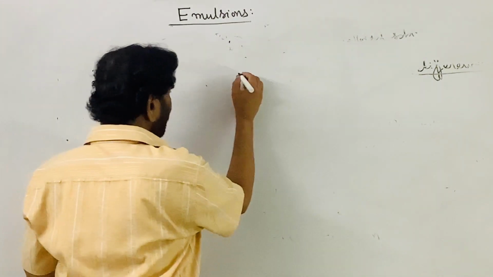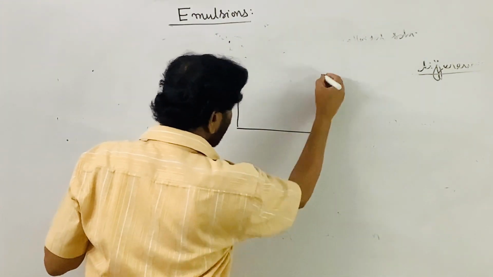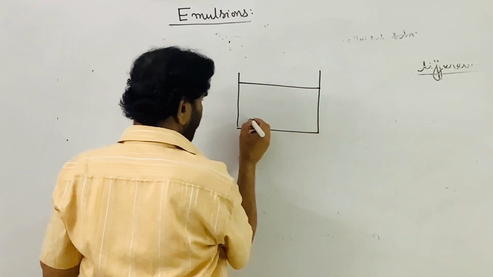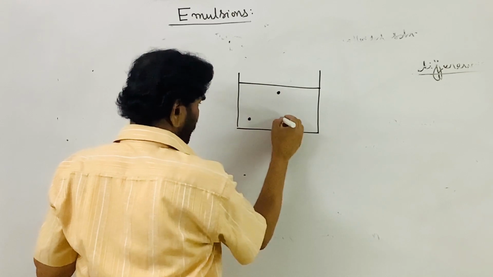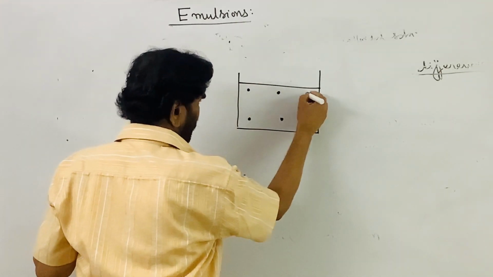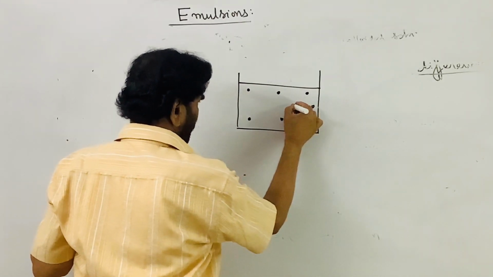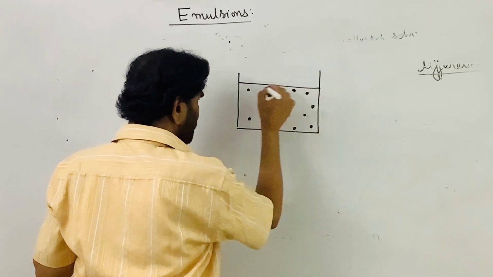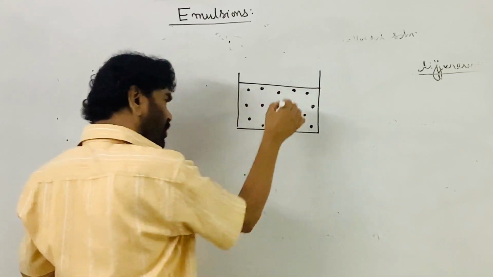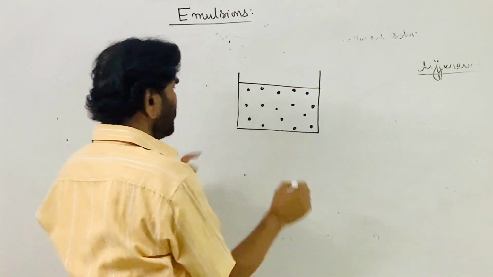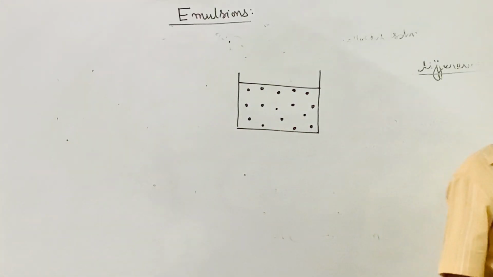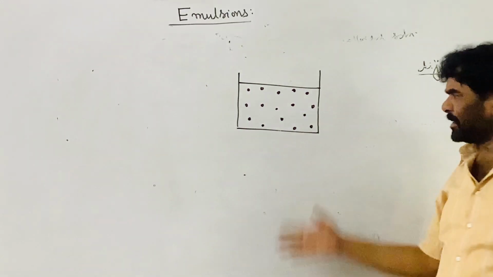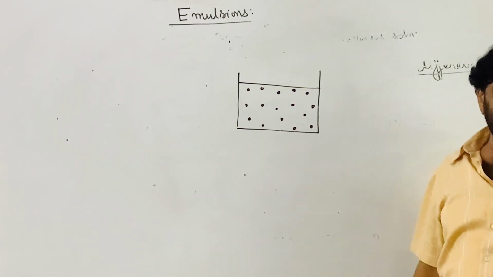Let me take the oil in water type emulsion. Thoroughly stirred, the oil particles are dispersed in the form of microdroplets in the water system, oil in water system. So the Brownian movement is possible, that is they move from one place to another place.